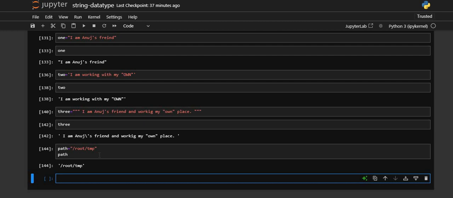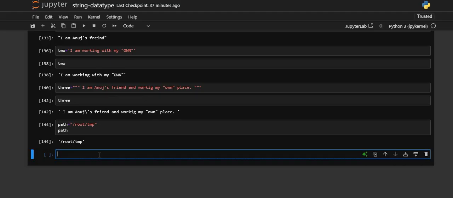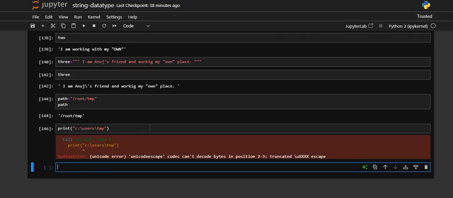And if you want to print a Windows based path, let's say I would say print C double quotes, this, users and temp, fine. And if I'm printing this, it is giving me that error, right?